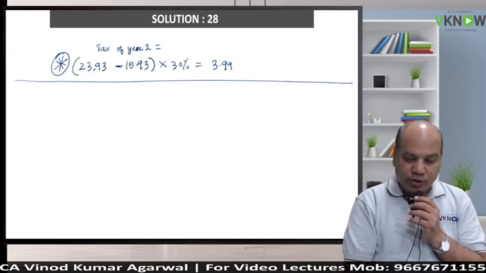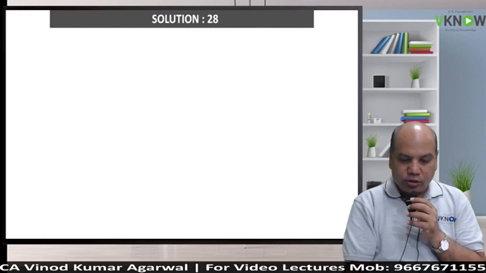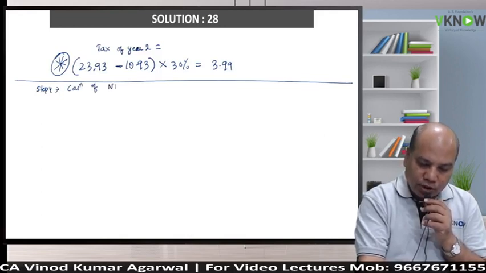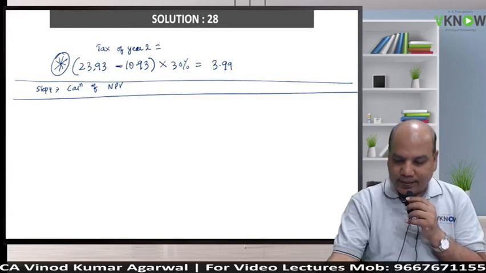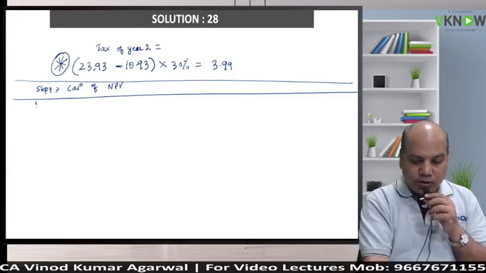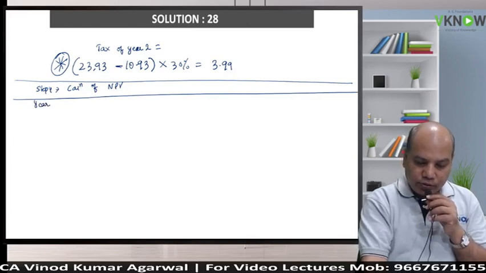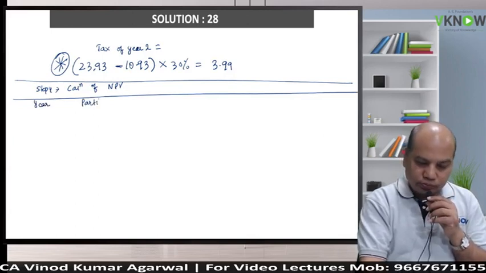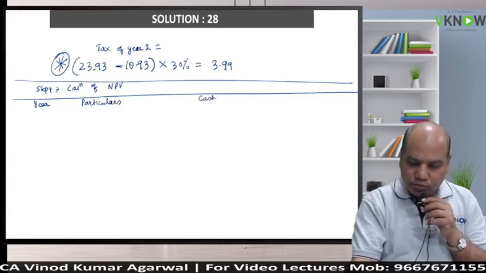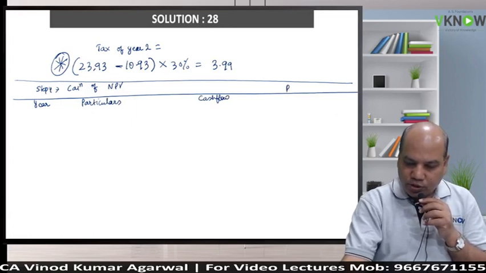How many steps we have written? 4 or 5? 3 we have already written. Now write down step 4: Calculation of NPV. Write down the format: year, particulars, cash flow, rupees in lakhs at the top. Then write down present value factor at the rate 12%.